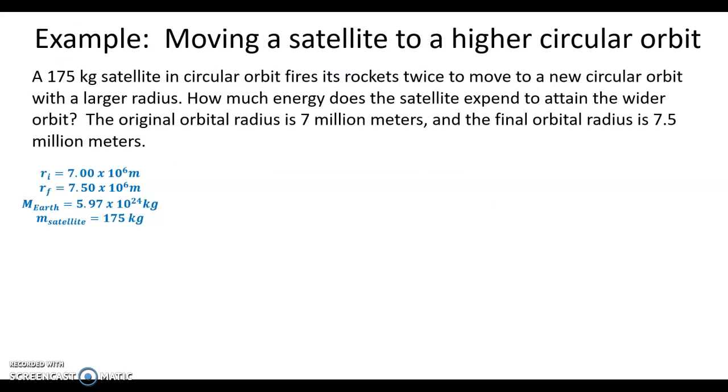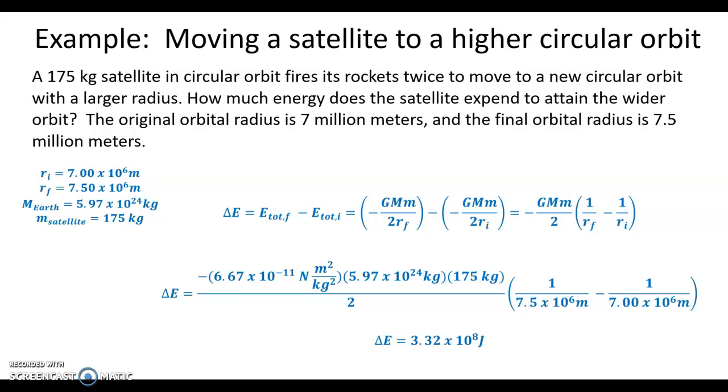Let's solve a problem where we look at how much energy it takes to move a satellite to a higher circular orbit. So we have a 175 kilogram satellite moving around the Earth in a circular orbit. Initially, its orbital radius is 7 million meters, but we want to move it higher to an orbital radius of 7.5 million meters. So to find the energy required to change that orbit, we have to look at the change in the total energy.